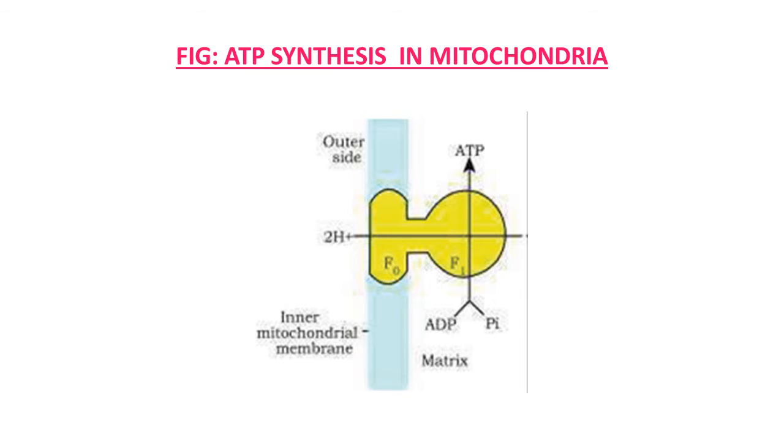Here you can see the F0 and F1 particles clearly. Intermembrane region, peripheral region here, mitochondrial matrix, outer side, inner mitochondrial membrane, and matrix: three clear-cut regions you can see here. Now we can clearly understand the arrangement of the F0 and F1 components in this mitochondrial membrane system.